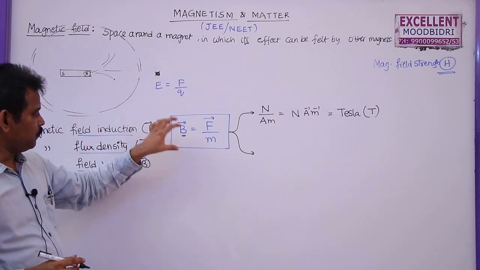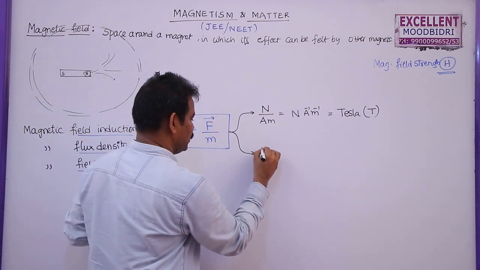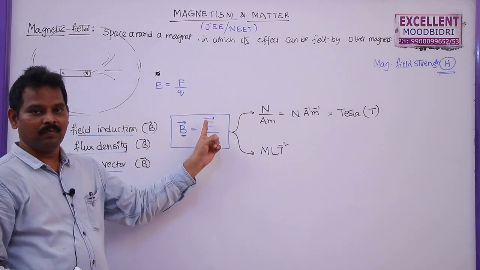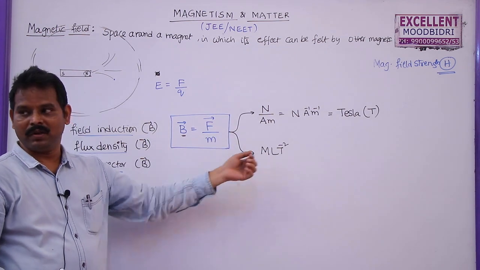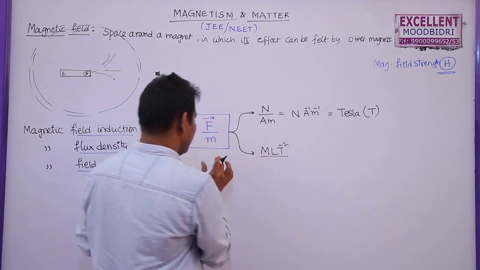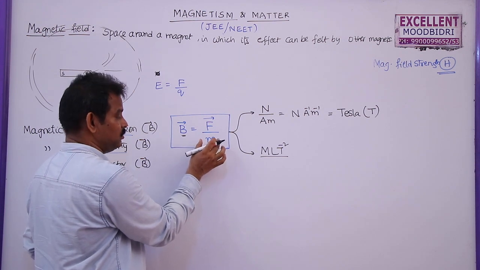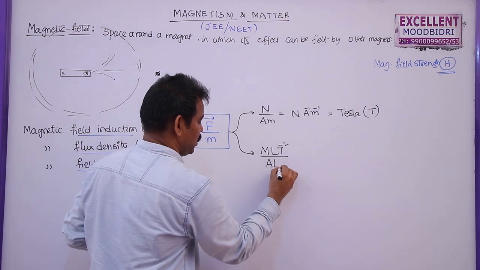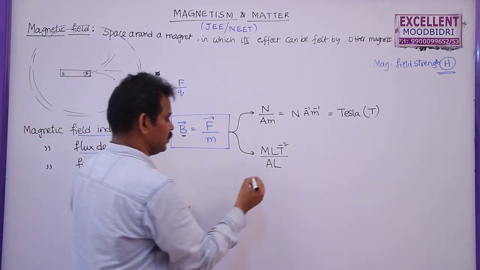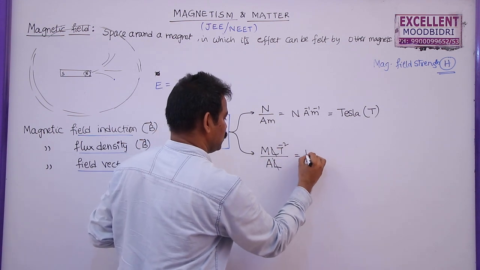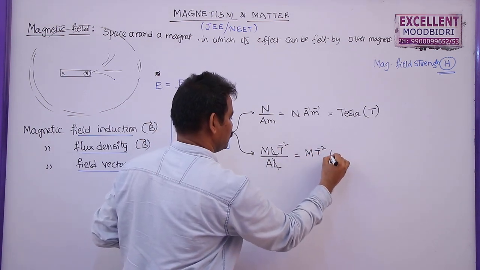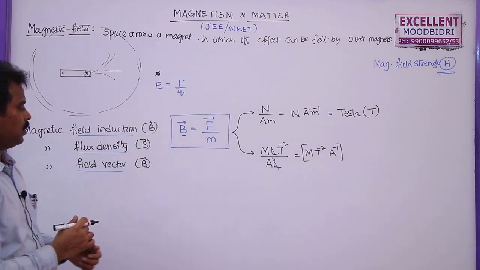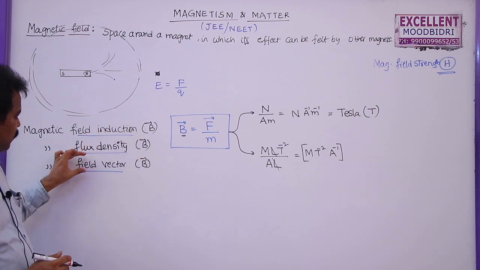So what is the dimension formula for magnetic field induction? Force F is equal to MA, which is M times acceleration LT minus 2, so MLT minus 2, divided by pole strength. This is not mass, don't confuse here, this is pole strength which is measured in ampere meter, so AL is its dimension formula. Now you can cancel this L and L, so you can write M T minus 2 A minus 1. So this is the dimension formula for magnetic field induction or magnetic flux density or magnetic field vector.